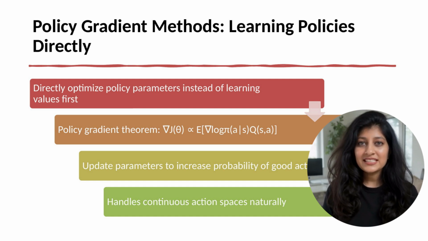The policy gradient theorem gives the direction to update. The gradient of performance with respect to policy parameters is proportional to ∇ log π(a|s) Q(s,a).